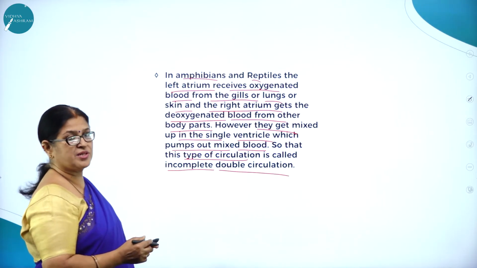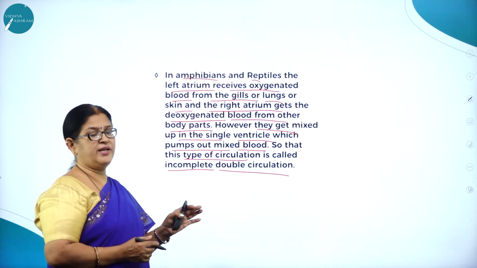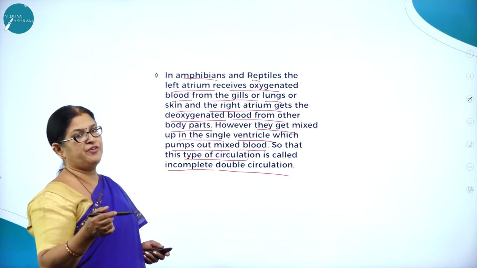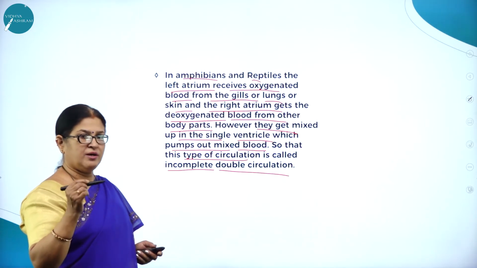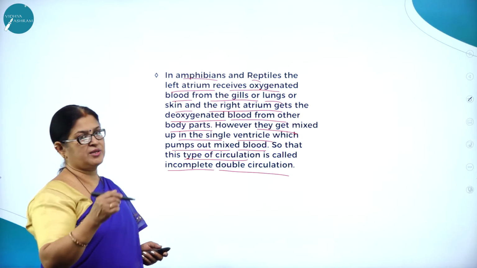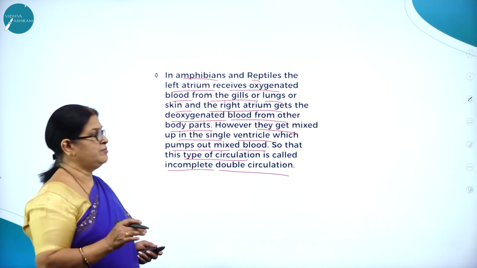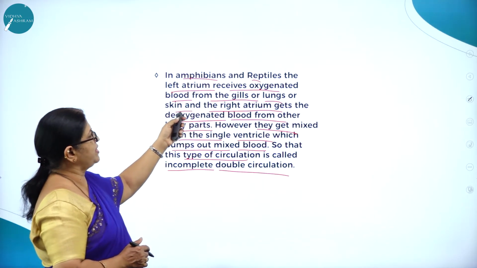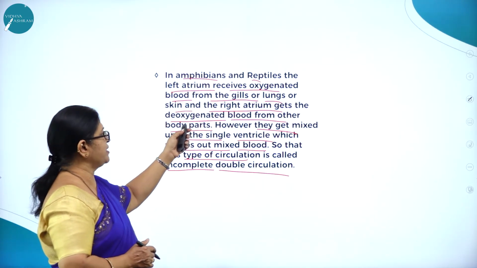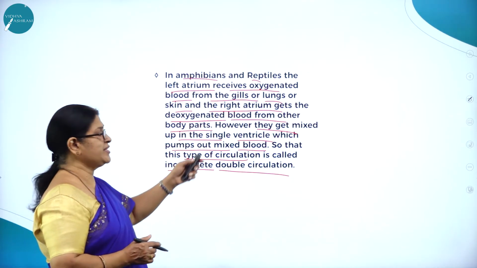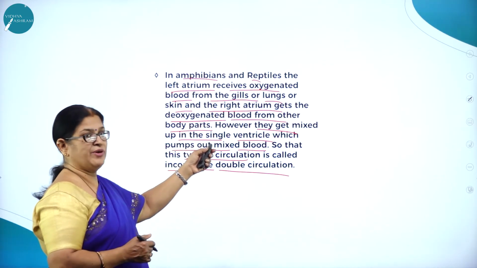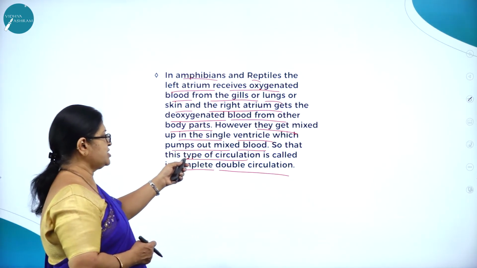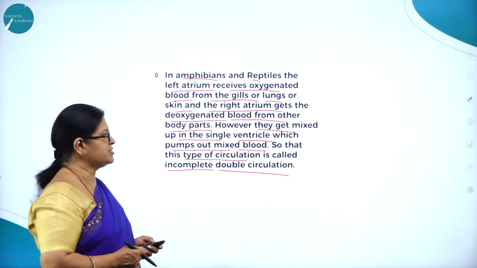In complete double circulation, from the right side the deoxygenated blood goes to the lungs for purification. From there, the purified blood from the lungs goes to the left auricle, and from the left auricle it is supplied to the different parts. So that is called complete blood circulation. But in amphibians and reptiles, the left atrium receives oxygenated blood and the right atrium gets deoxygenated blood, which get mixed up in the single ventricle because it is a 3-chambered heart, so this type of circulation is called incomplete double circulation.